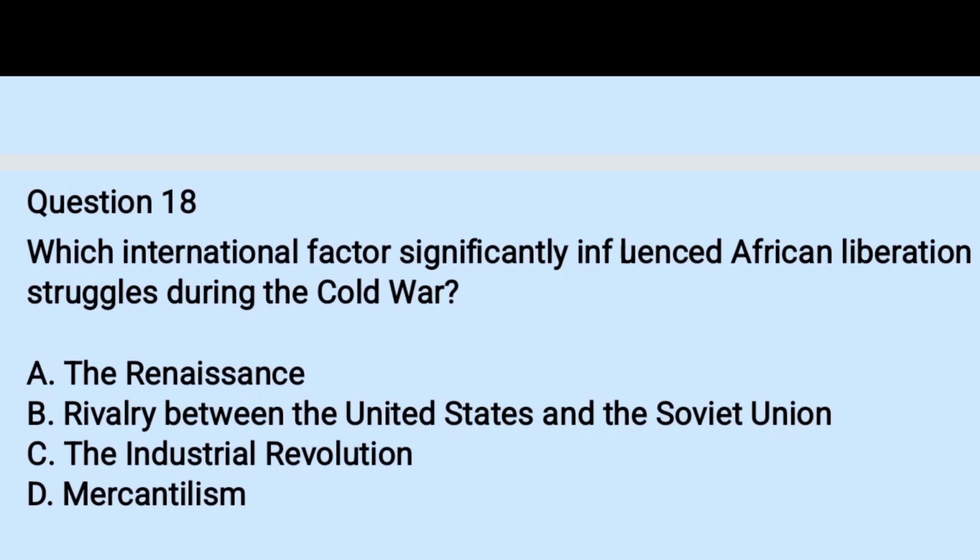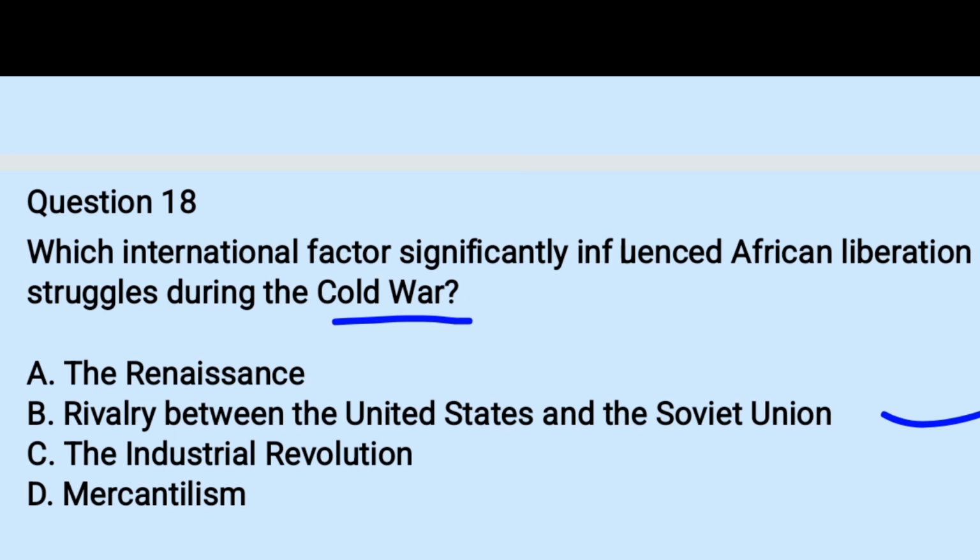18. Which international factor significantly influenced African liberation struggles during the Cold War? A. The Renaissance, B. Rivalry between the United States and the Soviet Union, C. The Industrial Revolution, and D. Mercantilism. The right answer is B, because the Cold War was a rivalry between the West and the East, between the United States and Russia.